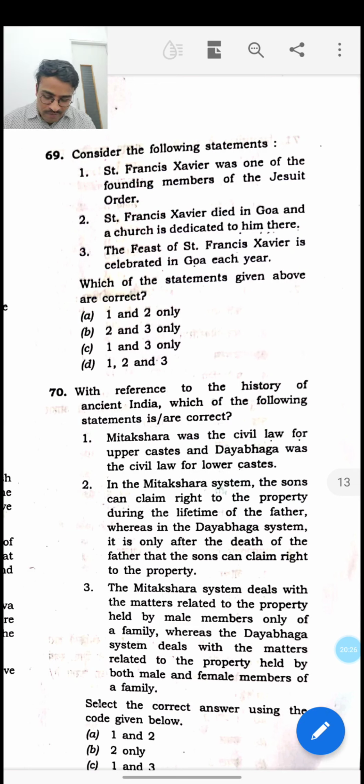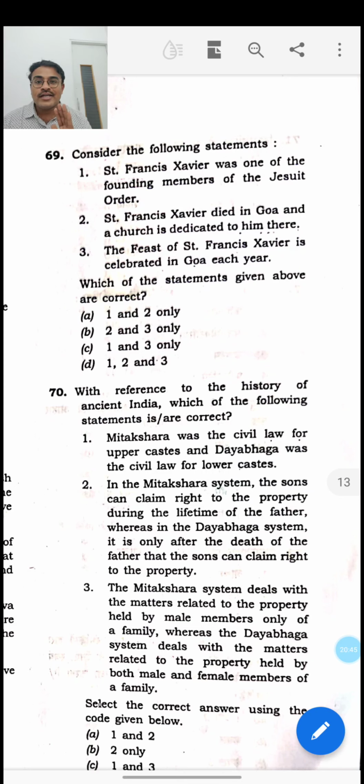He is a famous personality associated with Portuguese Catholic Christianity, and he tried to promote the Christian faith in India by establishing an order called the Jesuit order. It is considered a miracle in Christianity because his dead body has not disintegrated even 500 years after his death, and it is present till date in Goa.